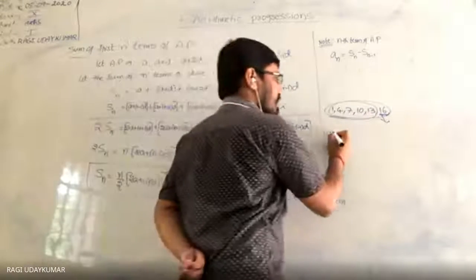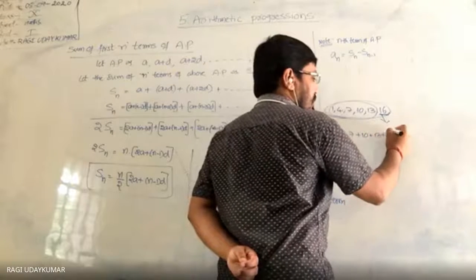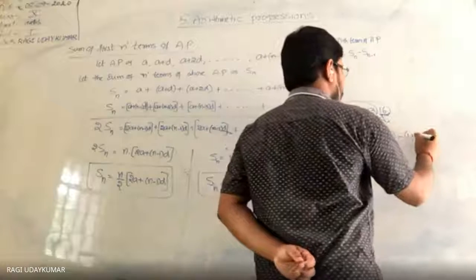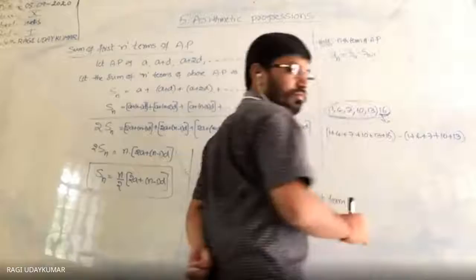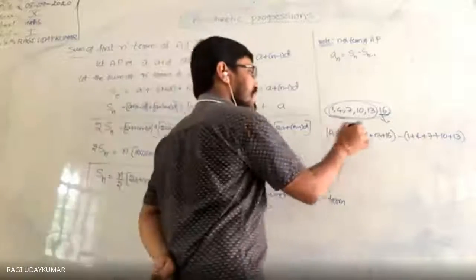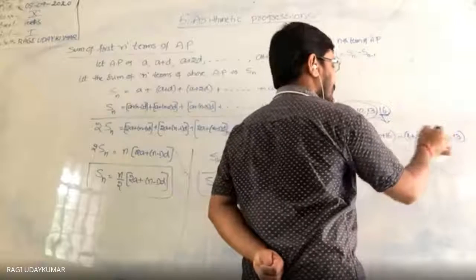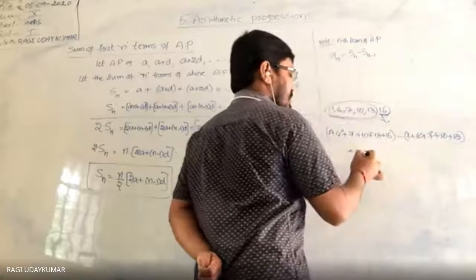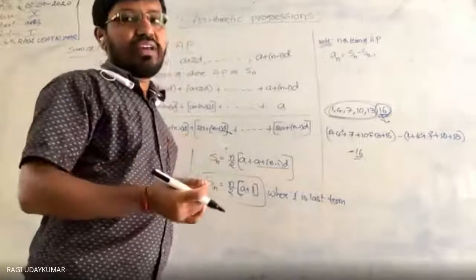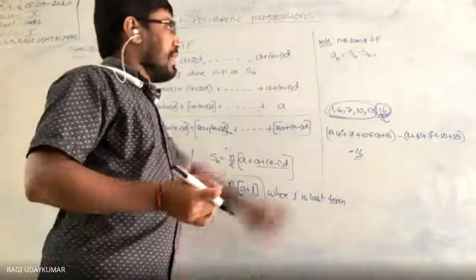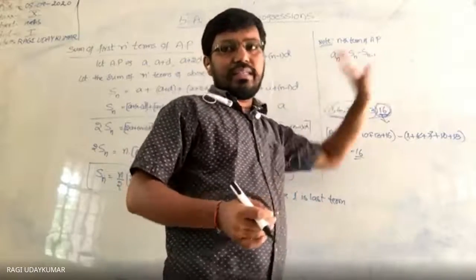If you do, 1 plus 4 plus 7 plus 10 plus 13 plus 16. From this, if I subtract 1 plus 4 plus 7 plus 10 plus 13. See here, 1 and 1 cancel because of the minus multiplying, so 4 4, 7 7, 10 10, 13 13, what remains? 16. So if you want to find the nth term, then sum of the n terms minus sum of the n minus 1 terms.